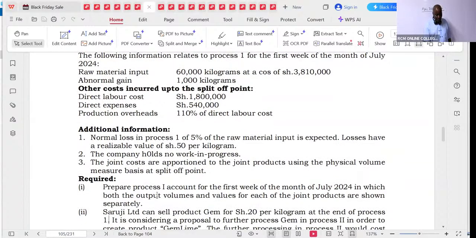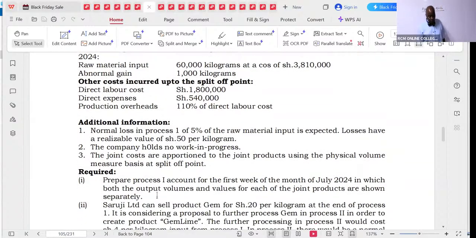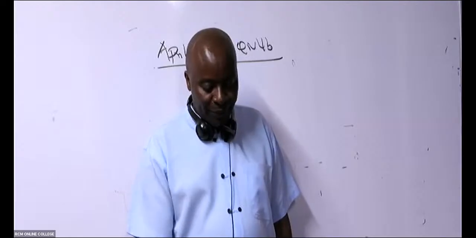So prepare process 1 account for the first week of the month of July 2024, in which both the output volume and values for each of the joint products are shown separately. It's a process account, throughput account is the key. Throughput account is the king. Start with throughput account. So I'll give you 5 minutes. You do a throughput account, not 5 minutes for throughput. No, maybe 5 seconds.